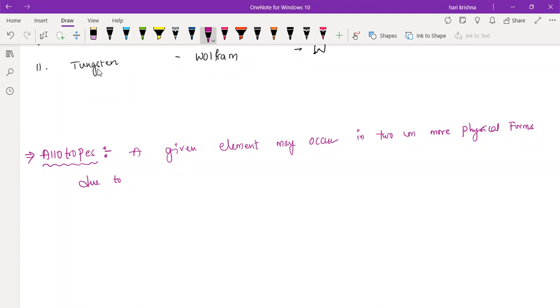A given element may occur in two or more physical forms due to different arrangement of atoms in different forms. Okay, this is about the allotropes. That means if you take one particular element, it can exist in two or more physical forms. What is the meaning of physical forms? Real existence. Suppose you take carbon.